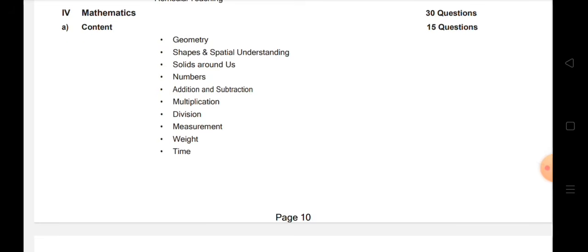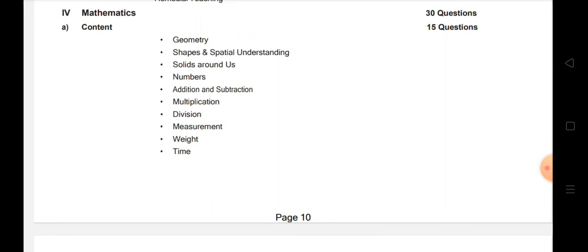So what are the different contents of mathematics in paper 1? Mathematics will come for 30 marks. 15 marks will be mathematical concepts, and another 15 marks will be pedagogical concepts. So in mathematics, what do you have to practice? You have to practice geometry. You must know circles, rectangles, rhombus, trapezium, square. All those shapes you have to understand.